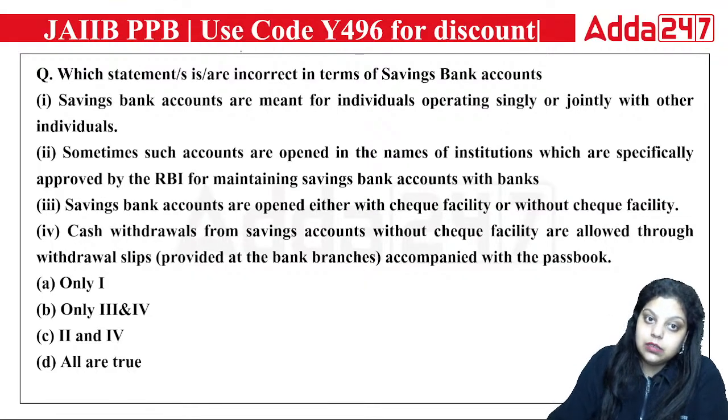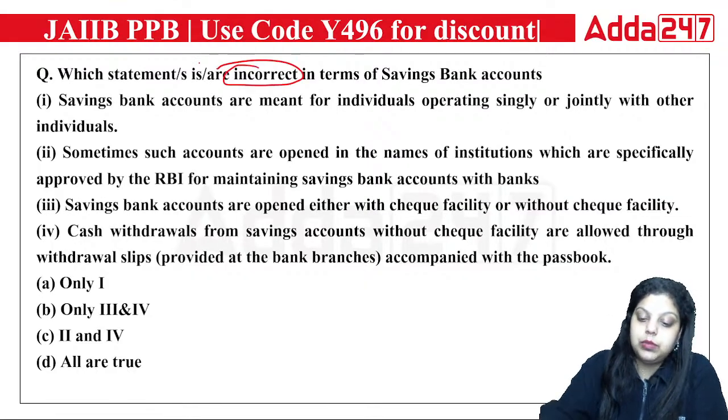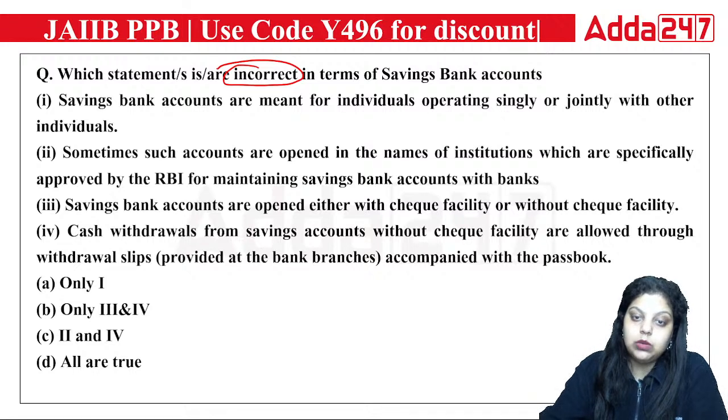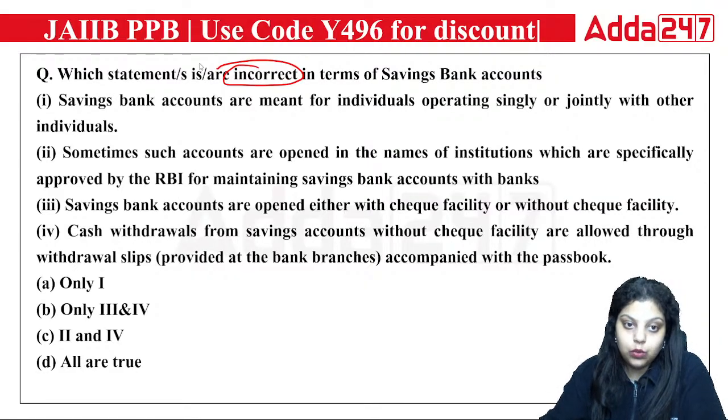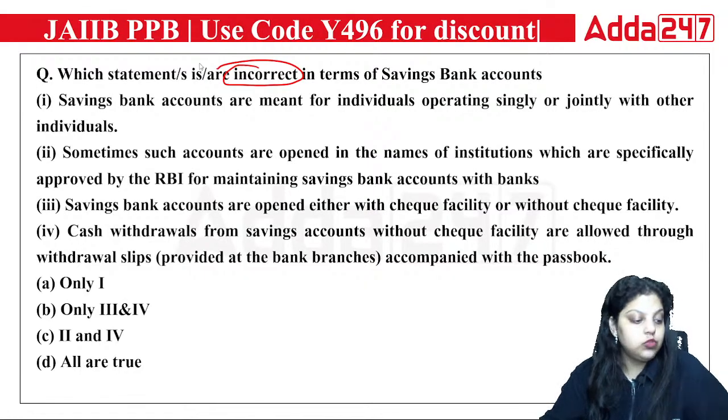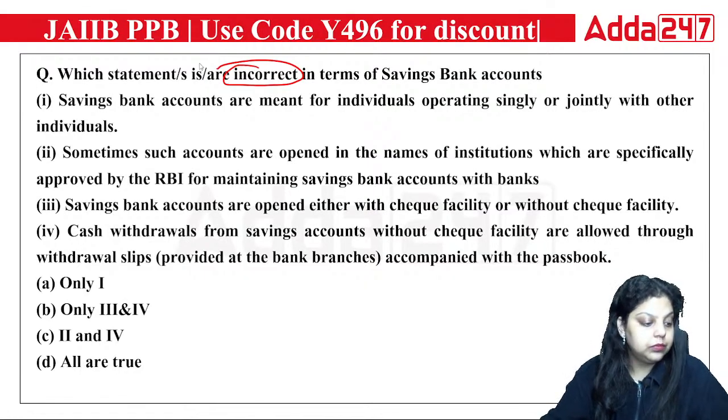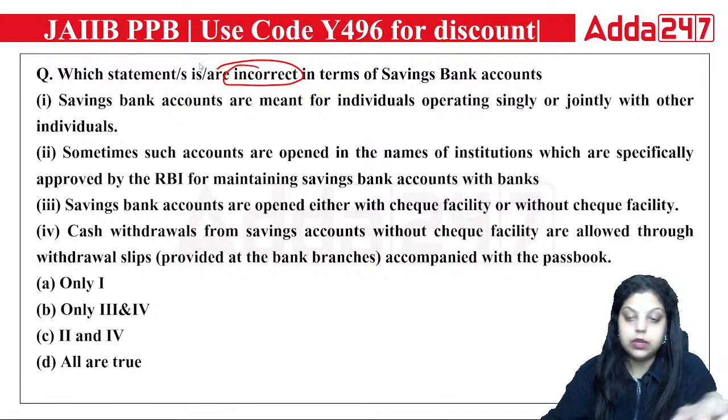So which of the following is correct? But you have to find out the incorrect statement about the savings bank account. A, B, C or D. First is saying only one, second is saying only third and fourth, third is saying second and fourth is saying all are true. So what do you think, which one is correct here? A, B, C or D?